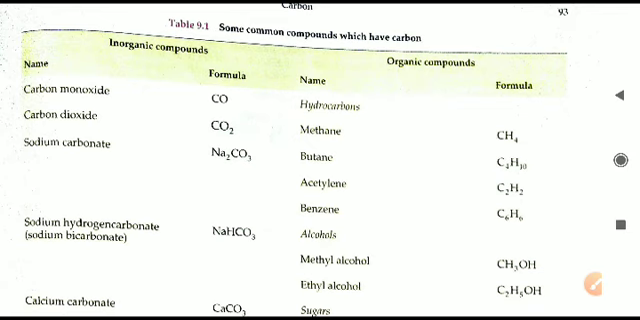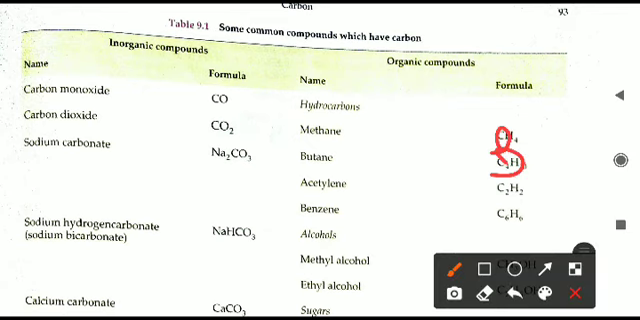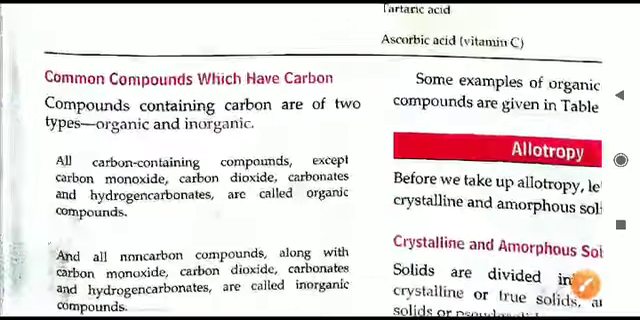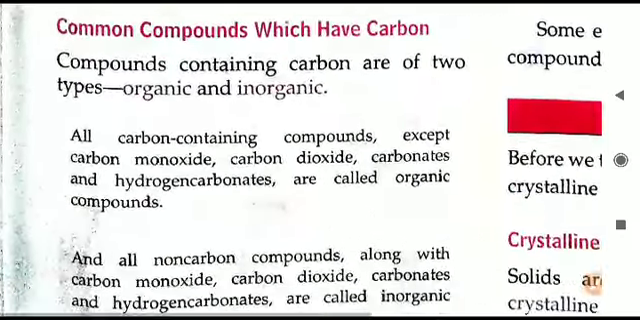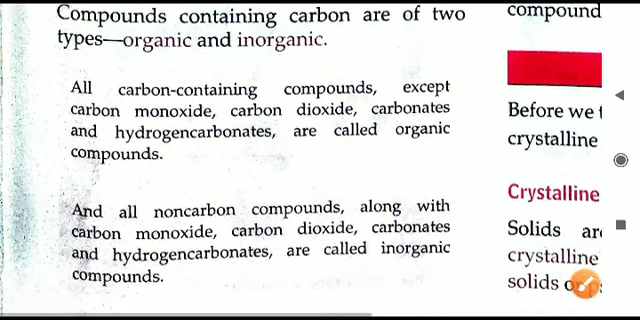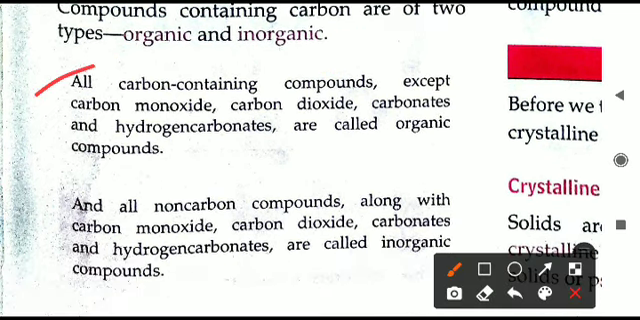You can read through them, and in each of these formulas you will see carbon is present in all of these. So we will read some of the common compounds which have carbon. The compounds which have carbon are divided into two categories. Some are called organic and the other ones are called inorganic. What is the meaning of this organic and inorganic? So let us read here.